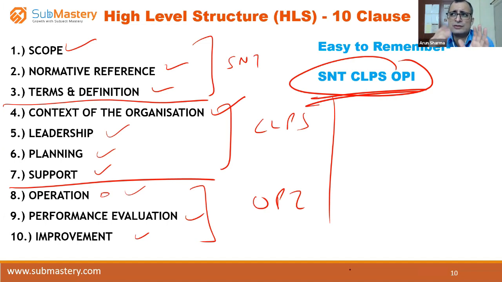Broadly, you should know, for example, the internal and external issues in clause number 4, and let's say continual improvement in clause number 10.3, like that. Internal audit in clause 9.2, at least this much you should be aware of. It is not mandatory to remember each and every clause. It is mandatory that you should know the requirement. That is mandatory.